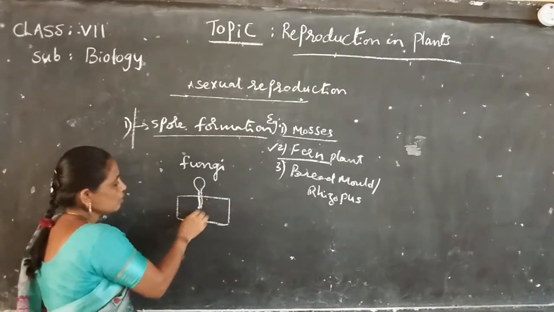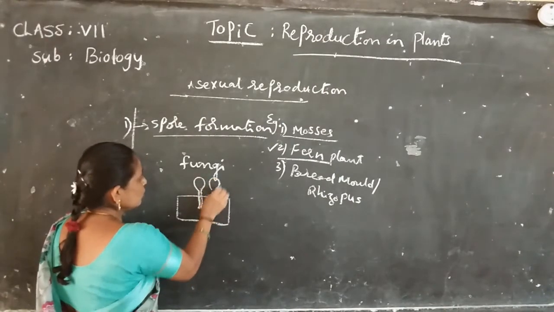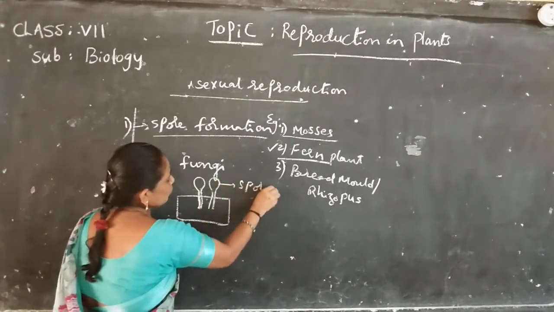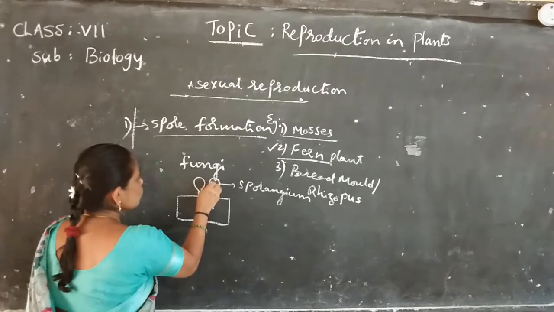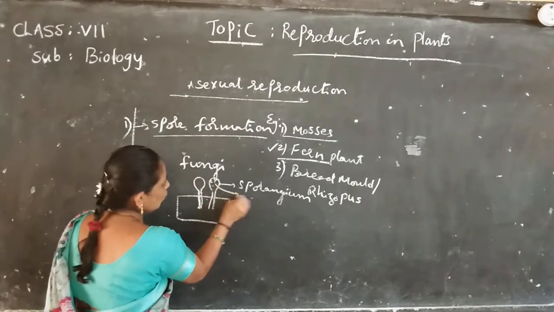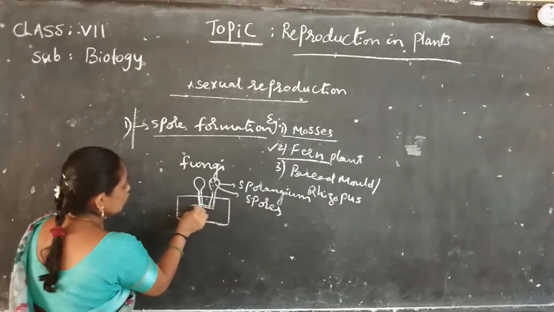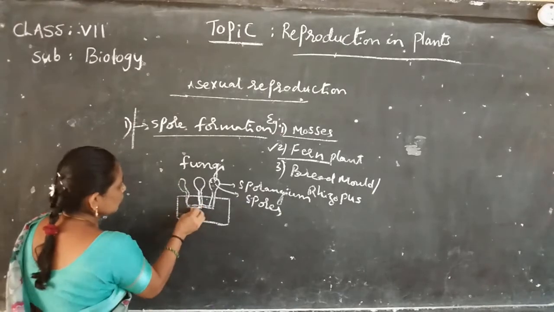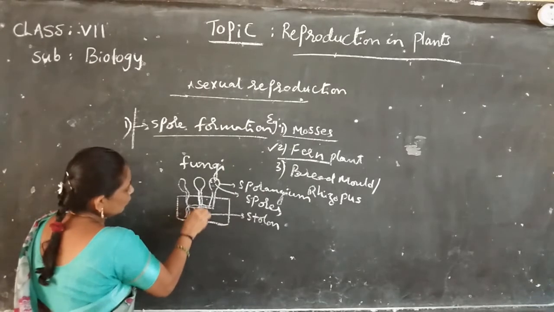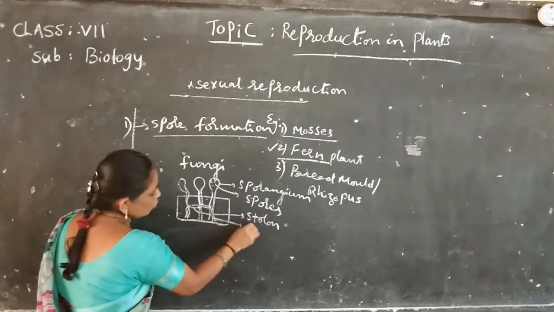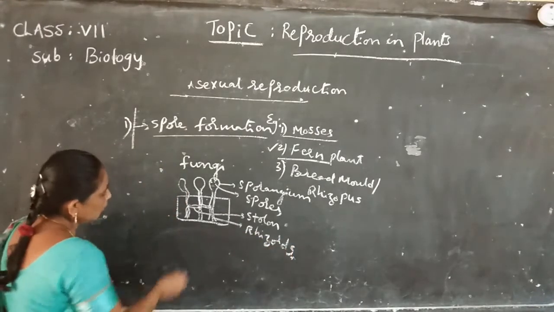The round structures are called sporangium. The sporangium contains small microscopic structures called spores. This is called stolon. Then some roots also grow; these are called rhizoids. This is a bread mold.